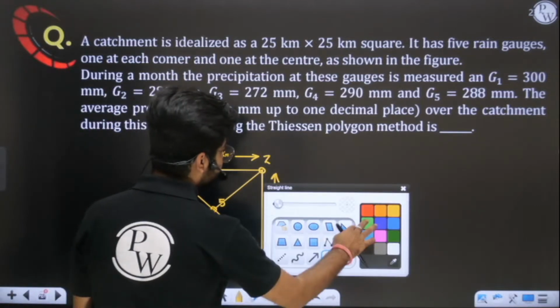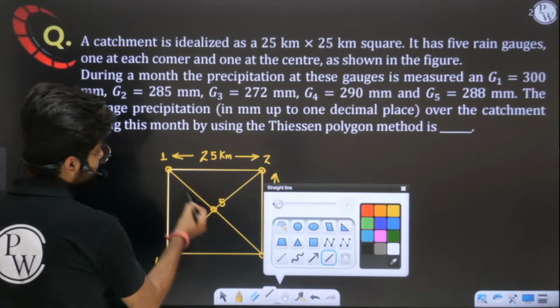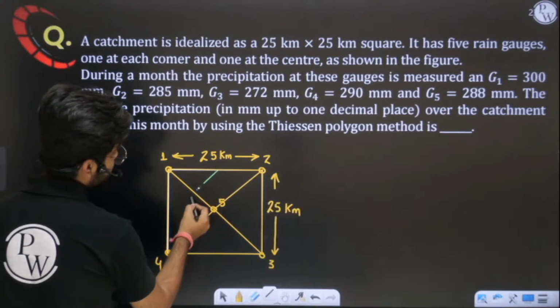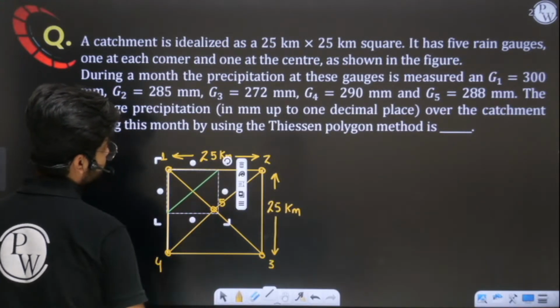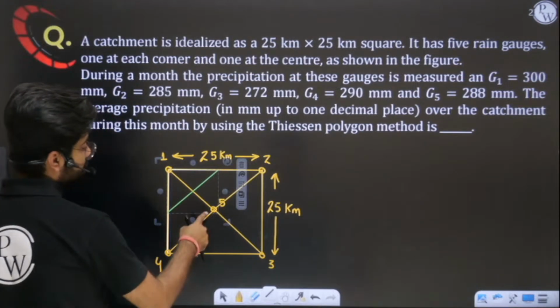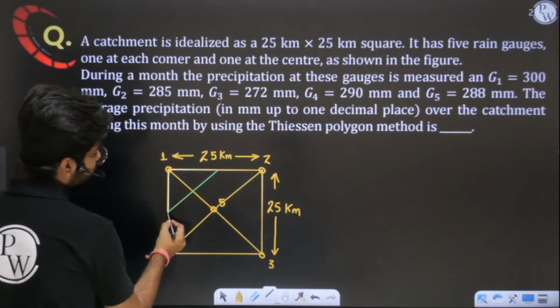We have to bisect them. So the bisector of this 1, 5 side is this. This is the bisector of this side. Now if you want to draw the bisector of this side, this will be like this.